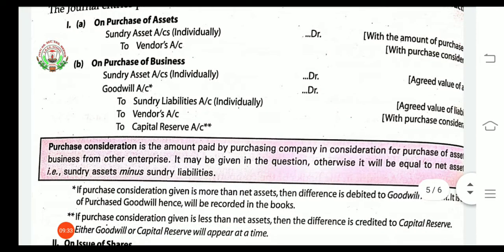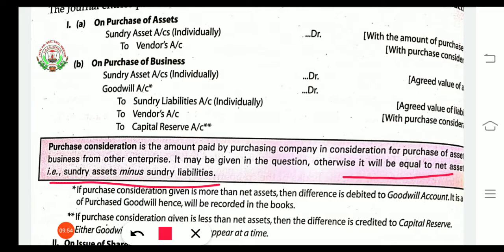Now a few things we have to keep in mind: in the question, sundry assets and liabilities will be given. Two kinds of question will be there. First, net assets will be given, so we will directly use that amount. If net assets are not given in the question, then we will do a small calculation for the amount of net assets: sundry assets minus sundry liabilities, and after that we will have net assets.